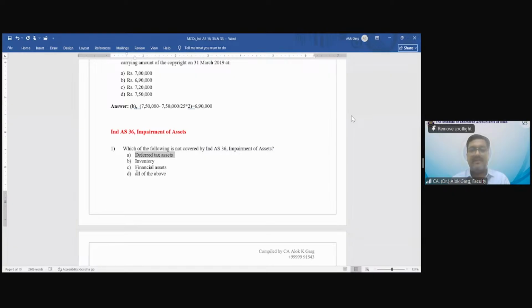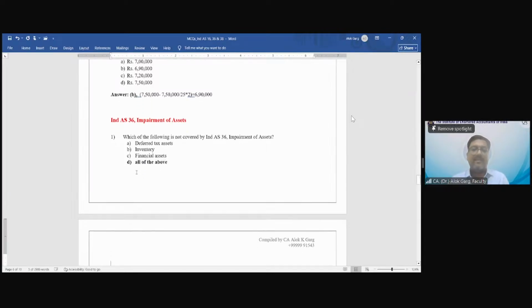Guys, what is the right answer? Deferred tax asset, inventory, financial assets. Option D. Yes. Deferred tax asset is covered under Ind AS 12, inventory under Ind AS 2, and financial assets. I told you there are two kinds of impairment, financial and non-financial, right? So financial asset impairment is covered under Ind AS 109. So the right answer is D, all of the above. Correct? Yes.